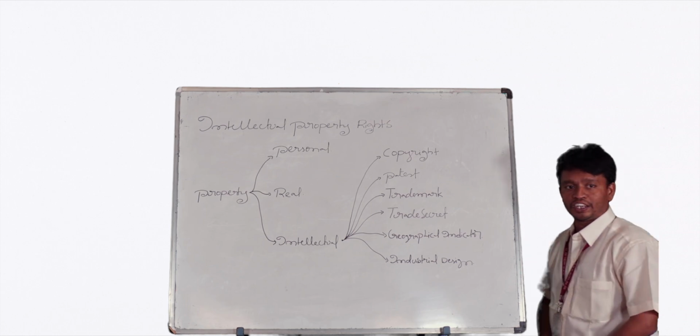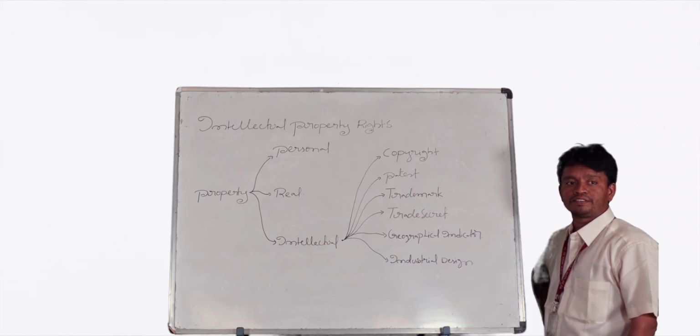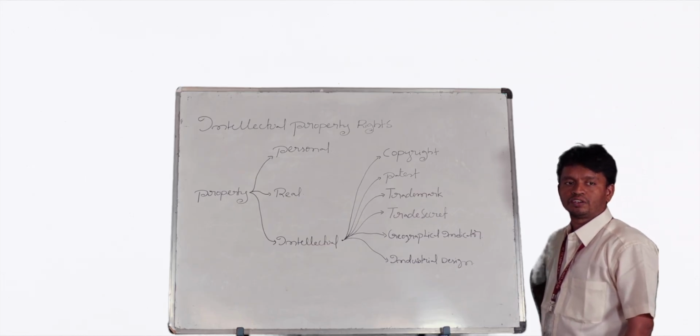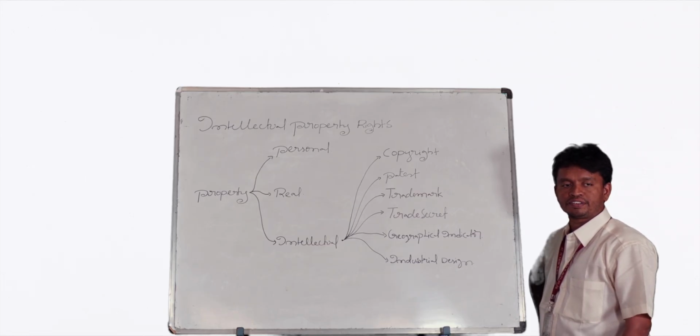Come to the third intellectual property, trademark. A trademark is a logo, symbol, quotation, or mark which identifies goods and services from competitors.